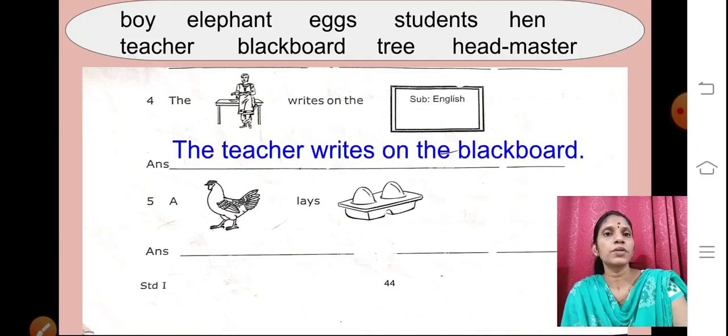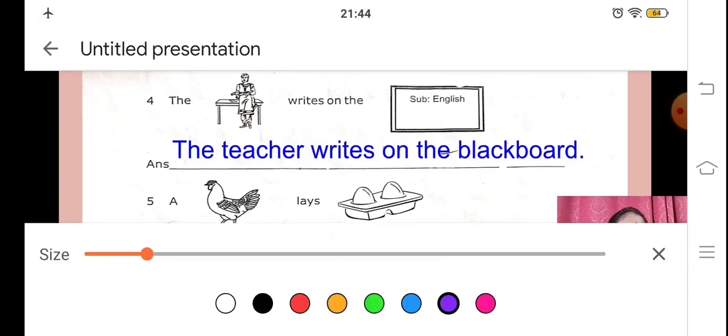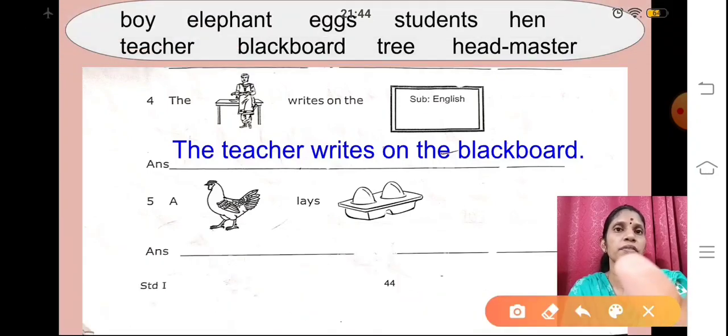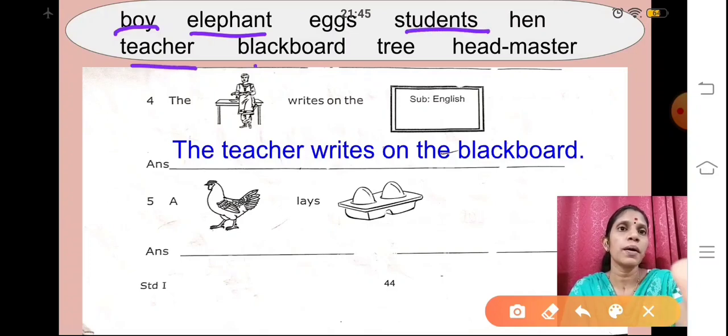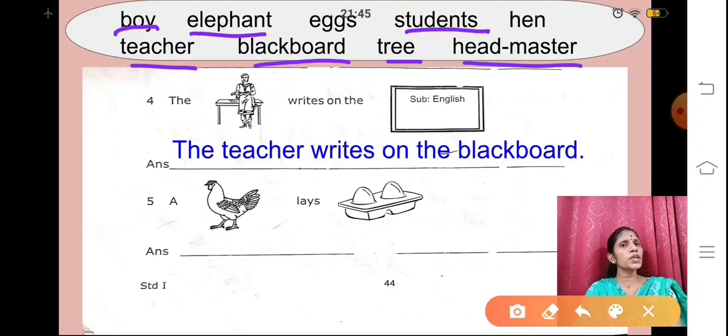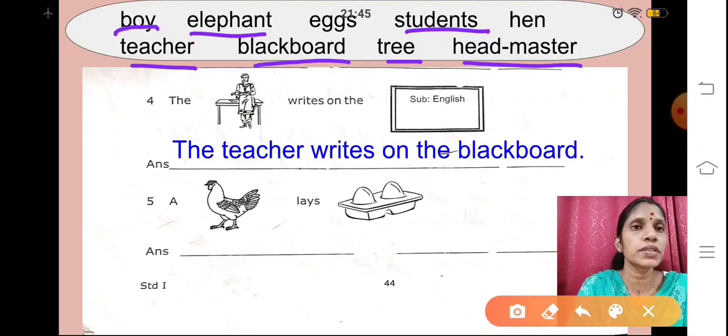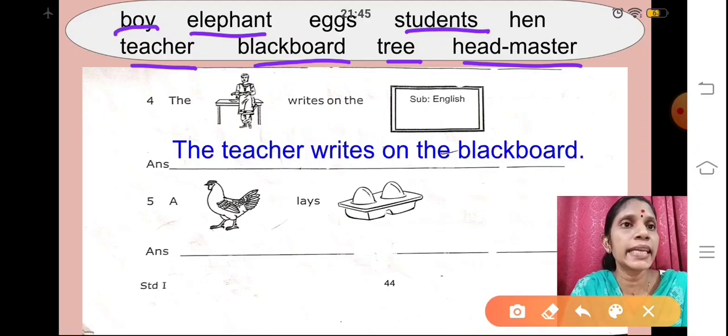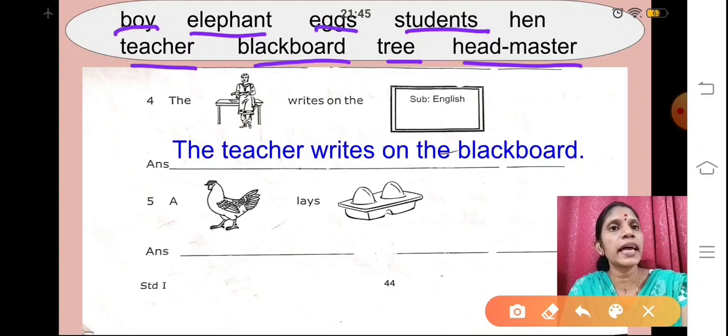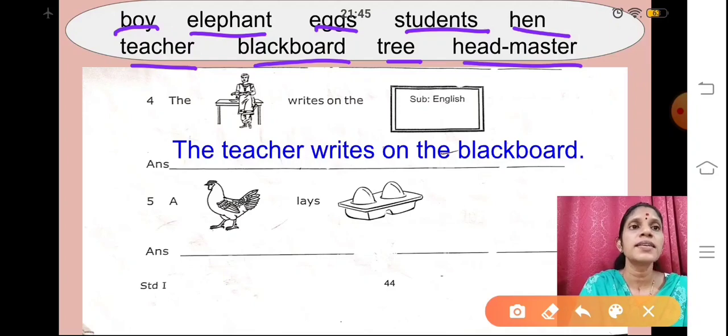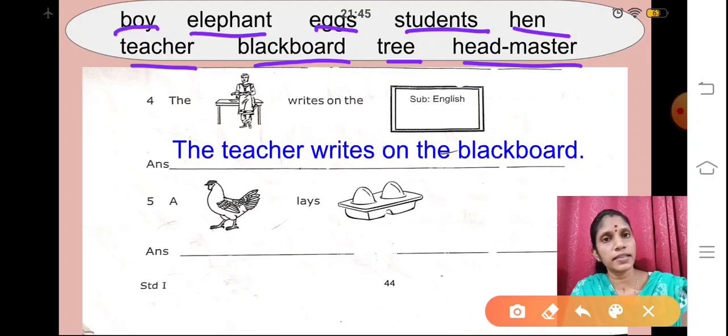Okay, now the last one. We have done with boy, elephant, students, teacher, blackboard, tree, and headmaster. Now you can see only two words are left. That is eggs and hen. And here you can see the picture of a hen and eggs, isn't it? So now we are going to choose eggs and hen, and we are going to make a sentence.